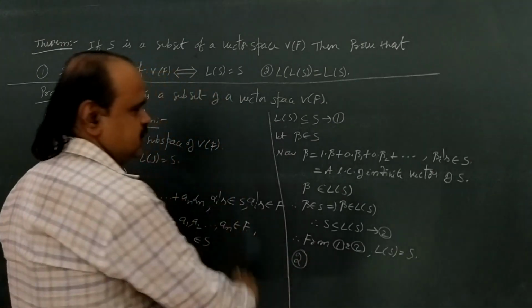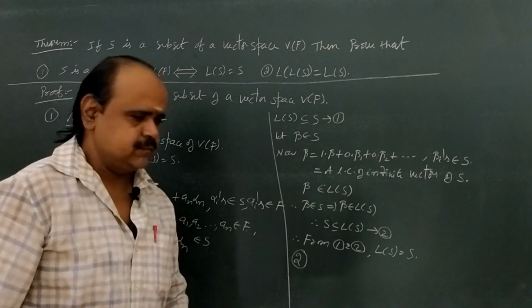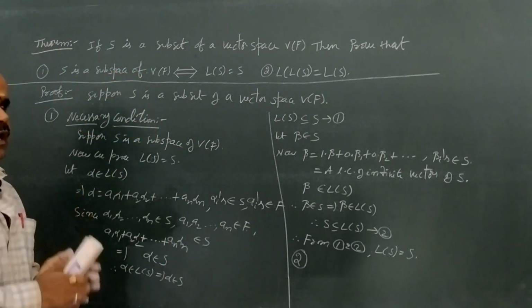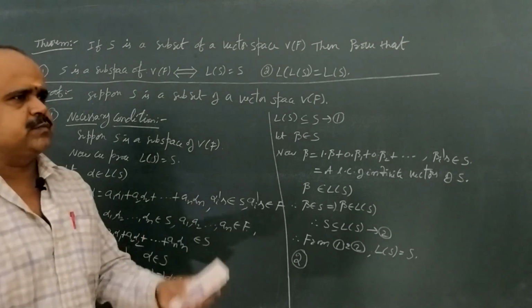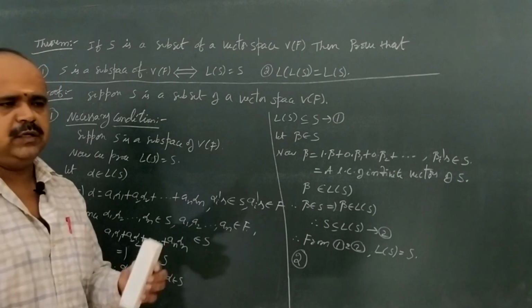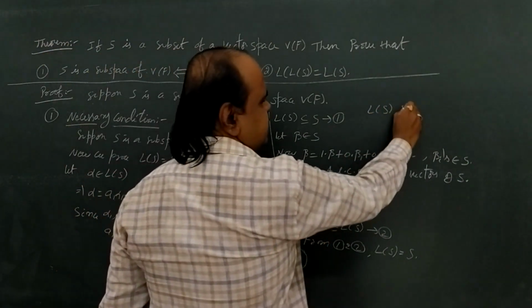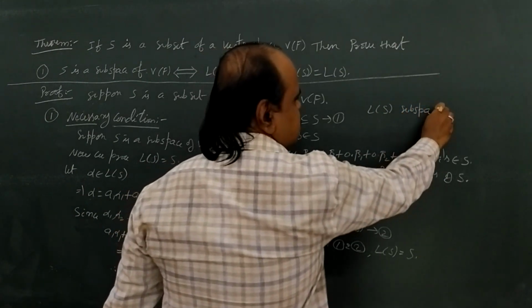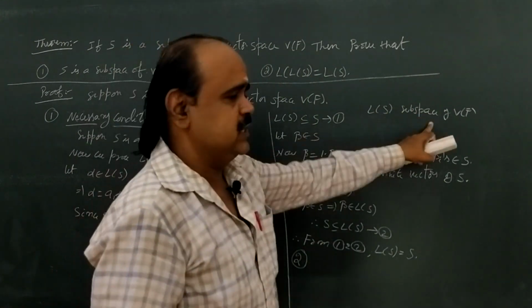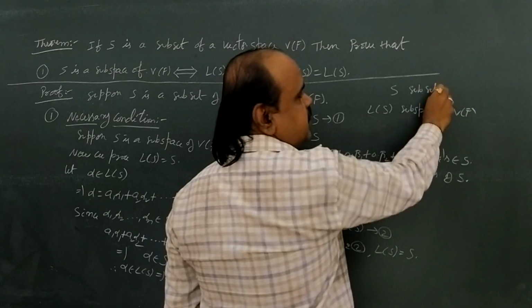Come to the second condition. What we are going to prove? L of S equal to L of S. Here we observe a point. L of S is always a subset of a vector space. We also learned this in earlier classes. L of S is always a subspace. There is no doubt at all. L of S is a subspace, even though capital S is only a subset, not a subspace.